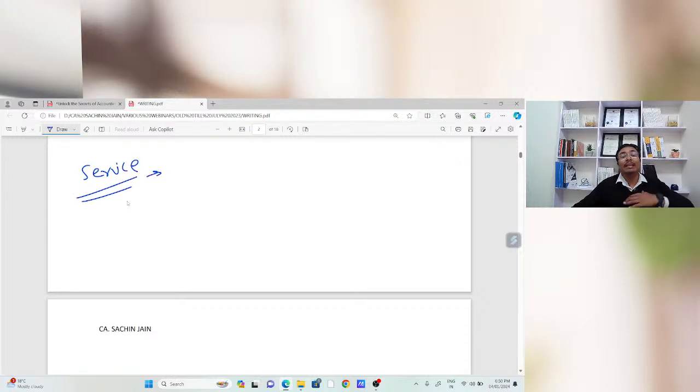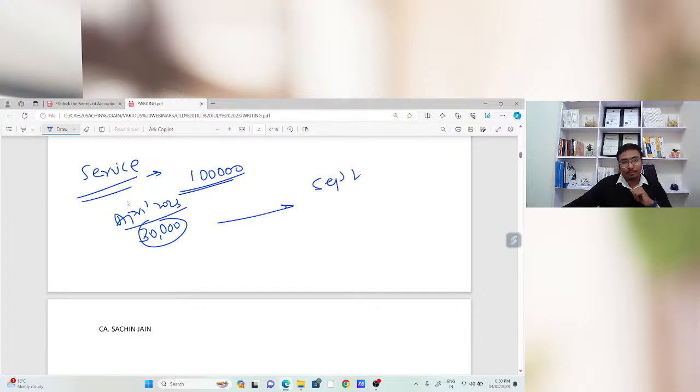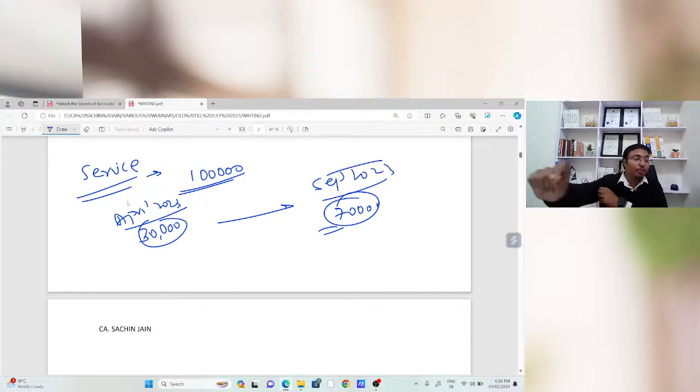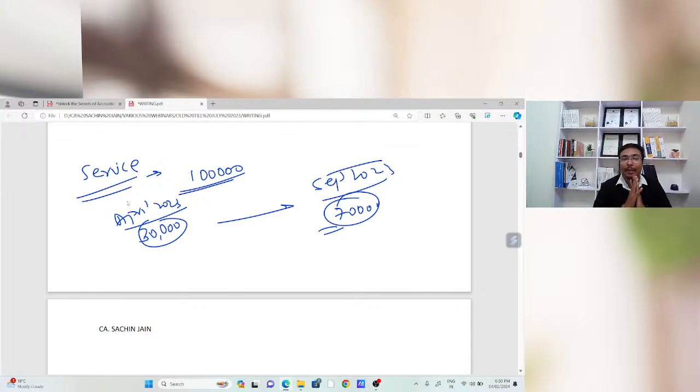Suppose I am providing consultancy services and I am charging 1 lakh rupees. The company has given me 30,000 rupees as advance in the month of April 2023, and September 2023 will be the final invoicing month, when the company is going to give me 70,000 rupees, and I am going to provide the invoice for 1 lakh rupees. In that case, you need to book that 30,000 rupees in the books of accounts and pay the GST.